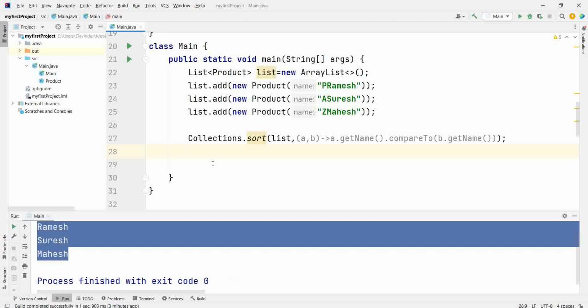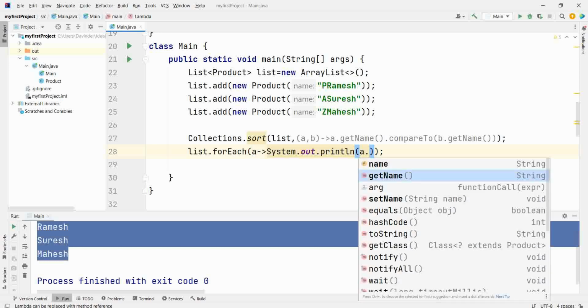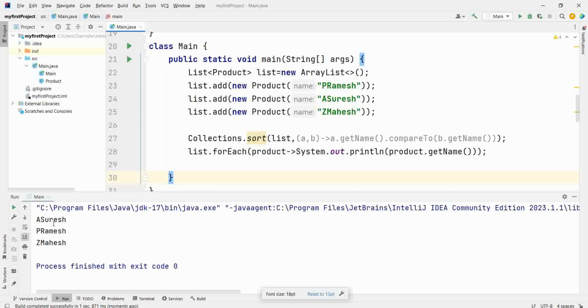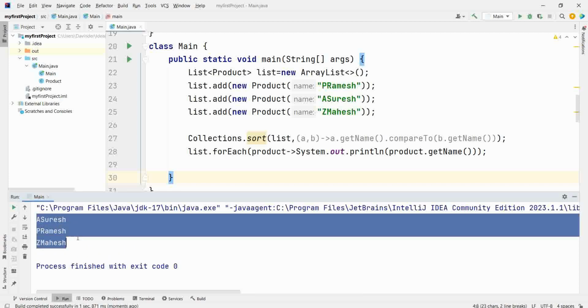Now if I print it using forEach, I will write list.forEach a arrow System.out.println(a.getName()), because a is a product. List is having a product. You can also write, to avoid confusion, product, any name you can give. Let's run this. See, first it starts with A, then P, then Z, so it is sorted.